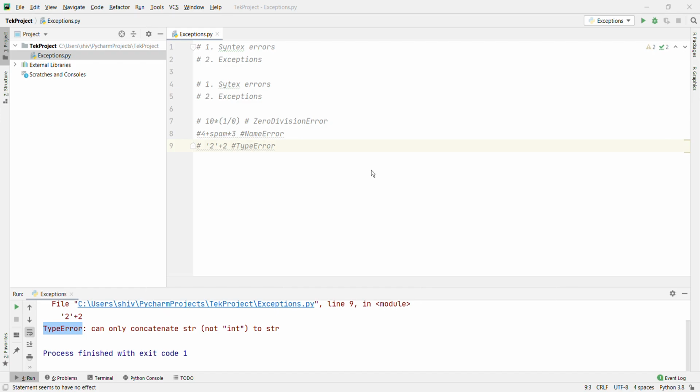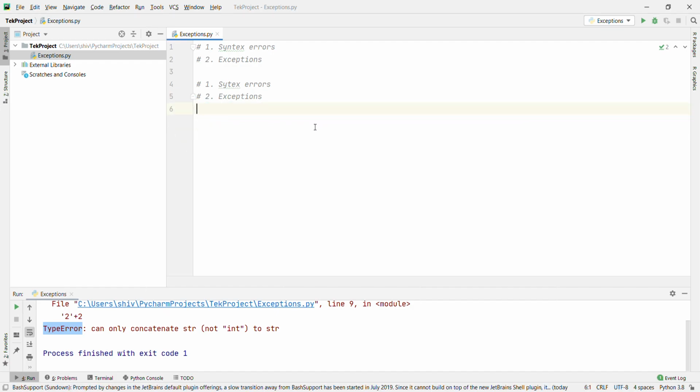It is possible to write programs that handle selected exceptions. If you have some suspicious code that may raise an exception, you can defend your program by placing the suspicious code in a try block. After the try block, include an except statement followed by a block of code which handles the problem as elegantly as possible. Okay, let's remove this one first. How are we going to handle the exception?